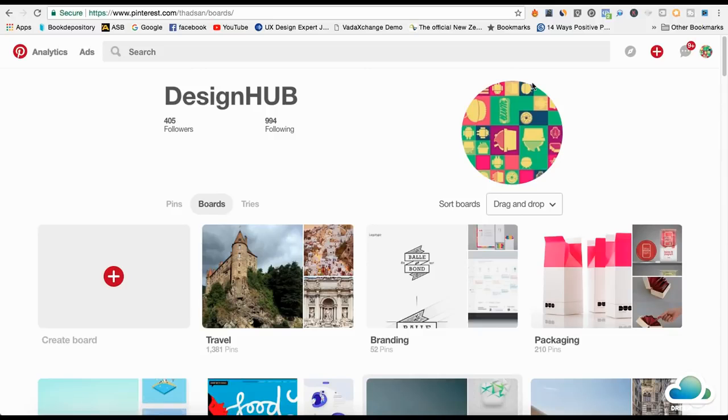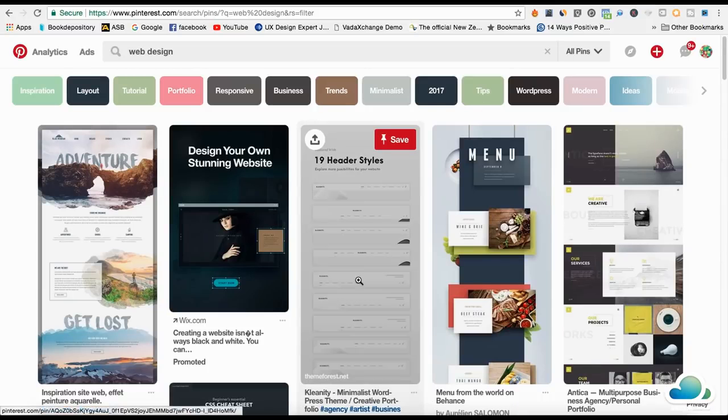It doesn't even matter. I'm just going to show you this as an example. So what just happened is this pin is actually pinned into my web design board, and what you need to do is pin about 20 to 40 pins. You can do as many as you want, but 20 to 40 is ideal.